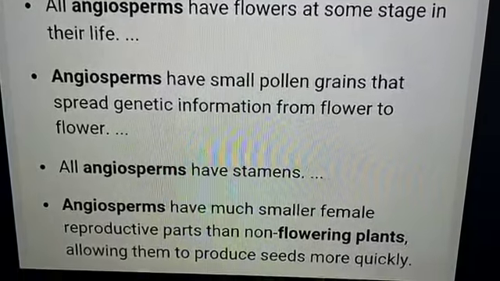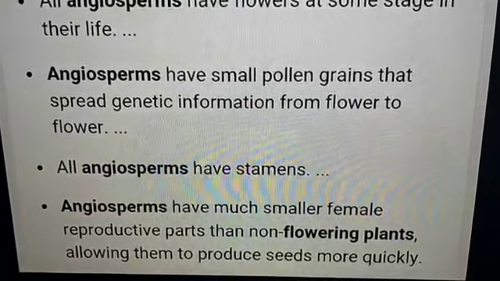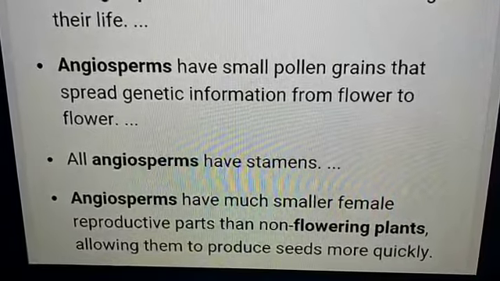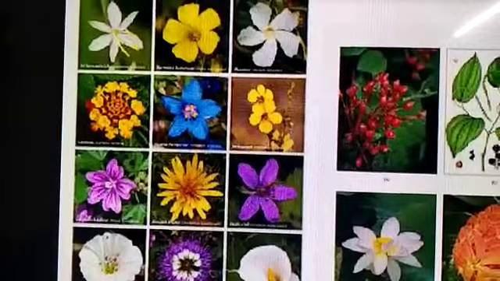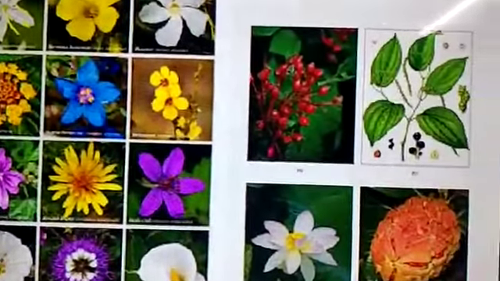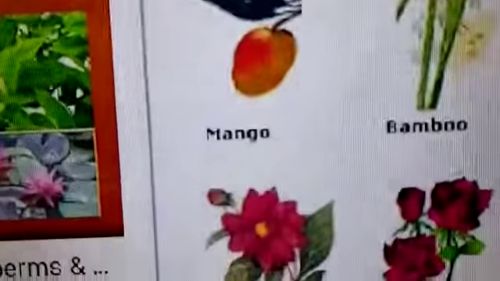Angiosperms have much smaller female reproductive parts than non-flowering plants, allowing them to produce the seed more quickly. These are some of the characteristics of the angiosperm. All flowering plants come under the angiosperms. You can see here different varieties of flowers.